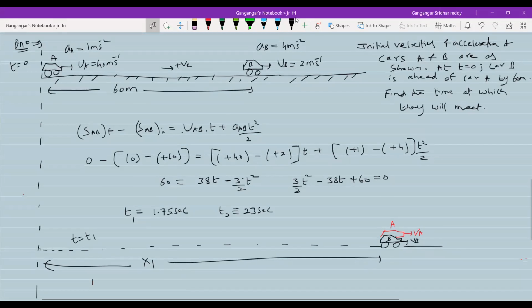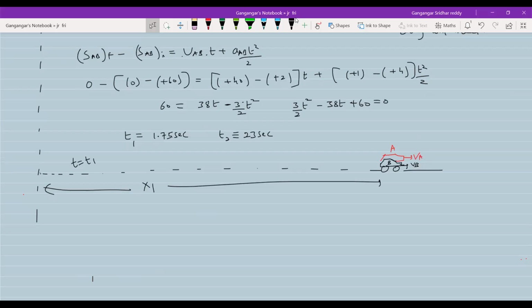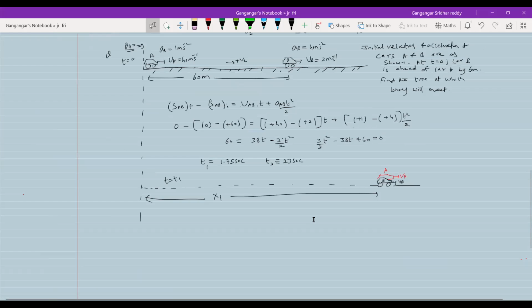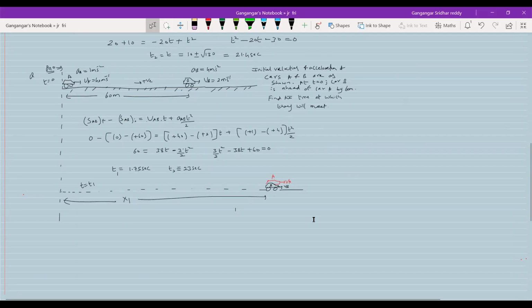Next again, just so that you get the exact picture. So again, what will happen? The car B will be here. You call this velocity V_A1, and here it will have velocity V_B2.